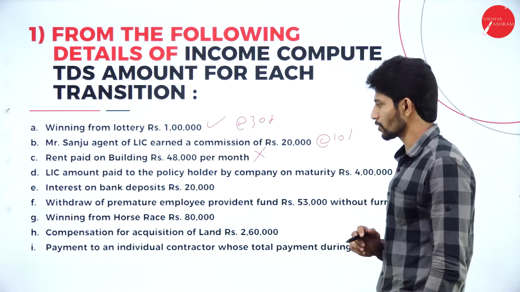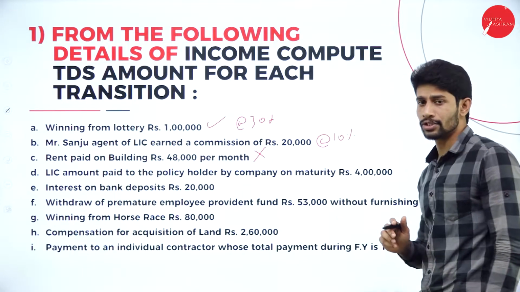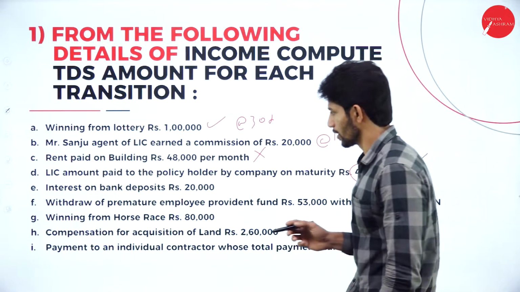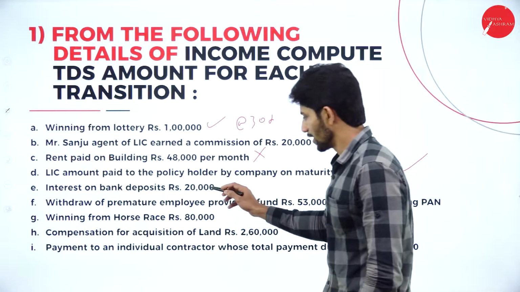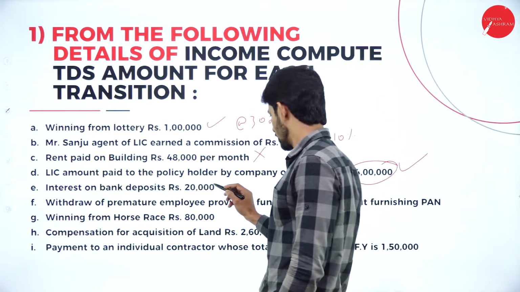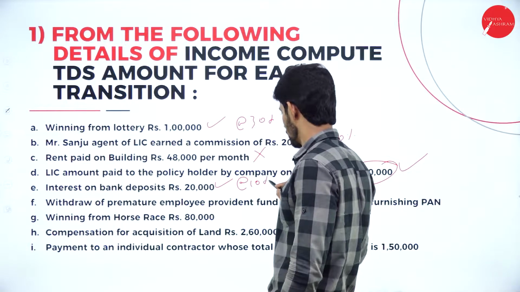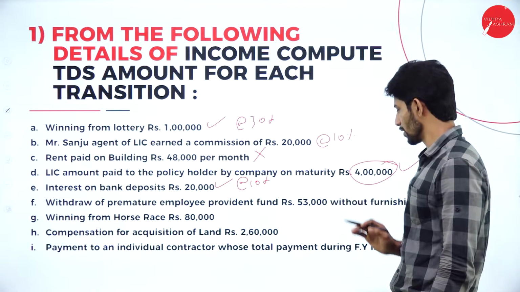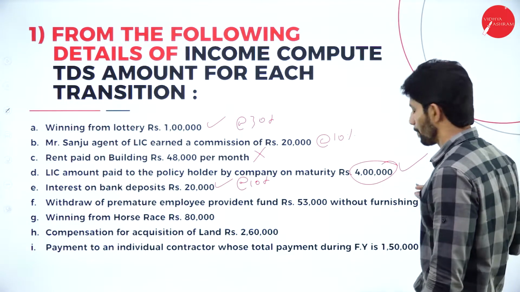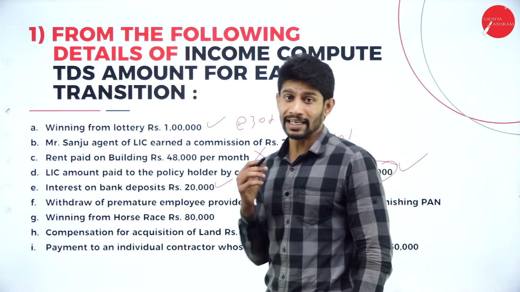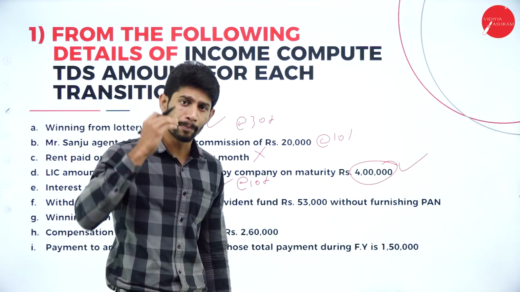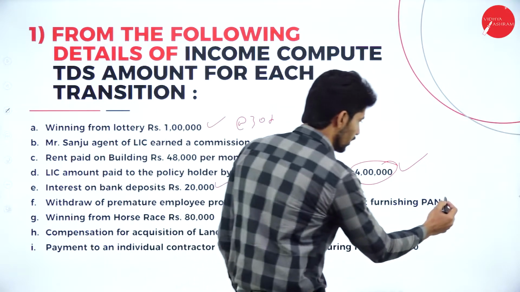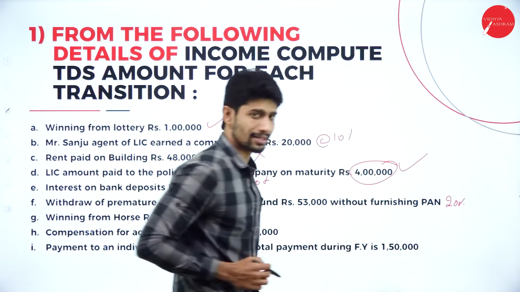Next, LIC amount paid to the policy holder by the company on maturity, rupees 4 lakhs. Yes, for this also TDS is applicable at the rate of 10%. Next, interest on bank deposit. Yes, it is more than 10,000, so the TDS is applicable at 10%. Next, withdrawal of premature employee provident fund of rupees 53,000 without furnishing PAN details. So what rate of TDS is applicable? If we furnish the PAN details, then 10% is applicable. If he is not ready to furnish the PAN details, then 20% of TDS is applicable.